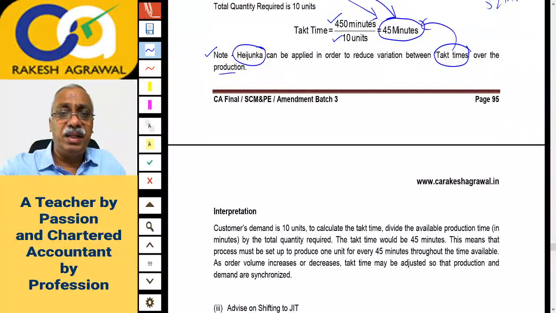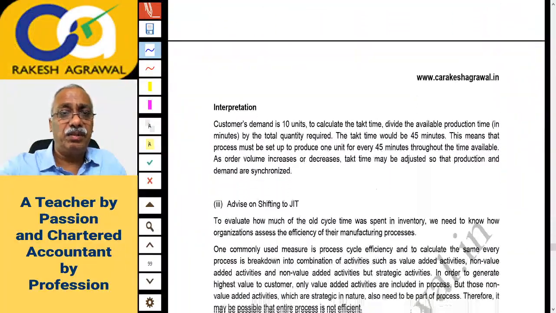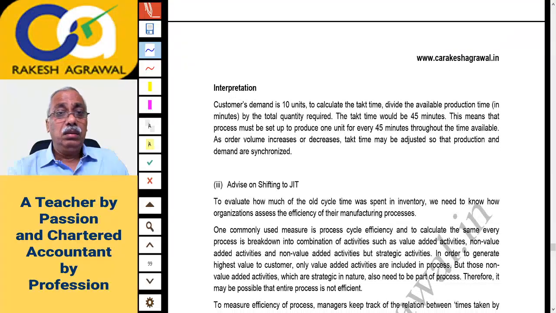Okay, and then that has been interpreted. Let us see what is the interpretation of that takt time. Customer's demand is 10 units. To calculate the takt time, divide the available production time in minutes by the total quantity required. The takt time would be 45 minutes. This means that the process must be set up to produce one unit every 45 minutes. Naturally, you have to set up your production process in such a manner that you manufacture one unit in 45 minutes throughout the time available.